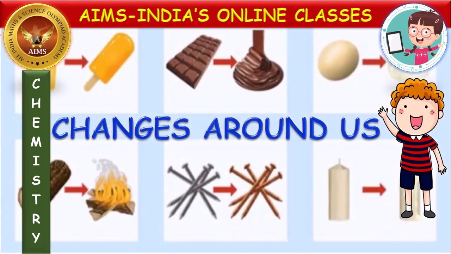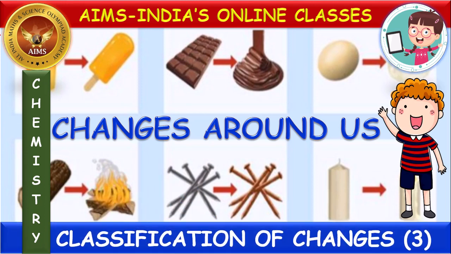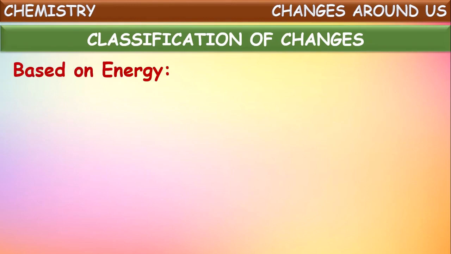Here we are discussing the chapter Changes Around Us. In the earlier sessions we have seen certain types of changes. Now, in this session also, we are going to see the classification of changes into different kinds. Okay, let us continue that here. So, the classification of changes based upon the energy, let us see now.